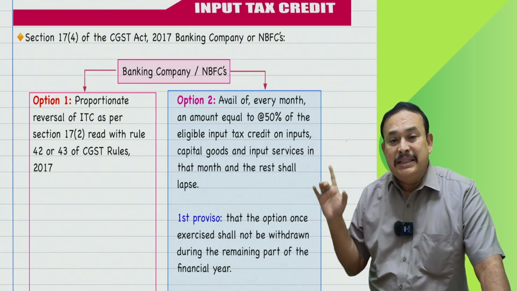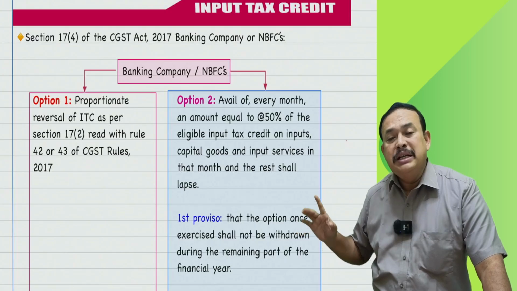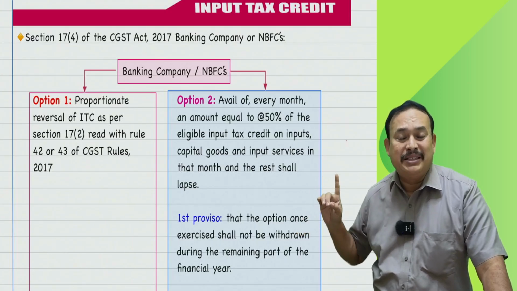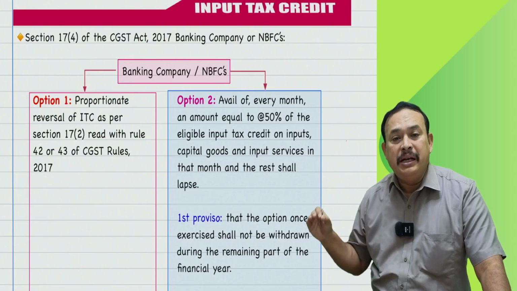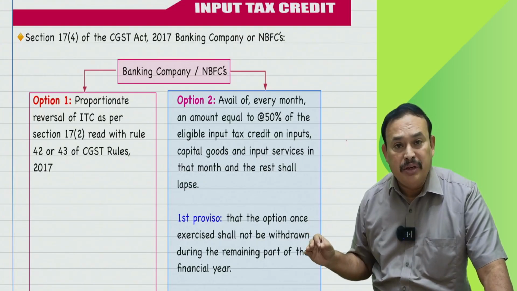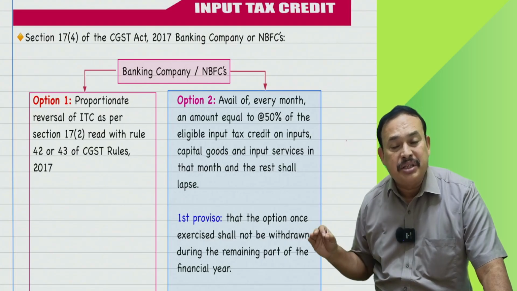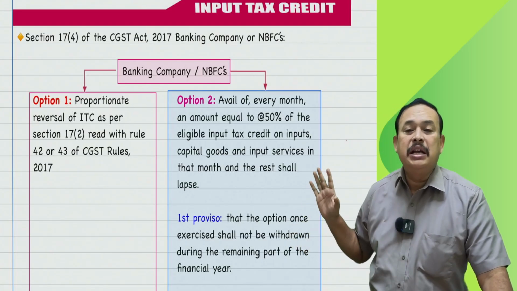But this option is allowed once you exercise it all over India; all your branches, being distinct persons, must have the same option.